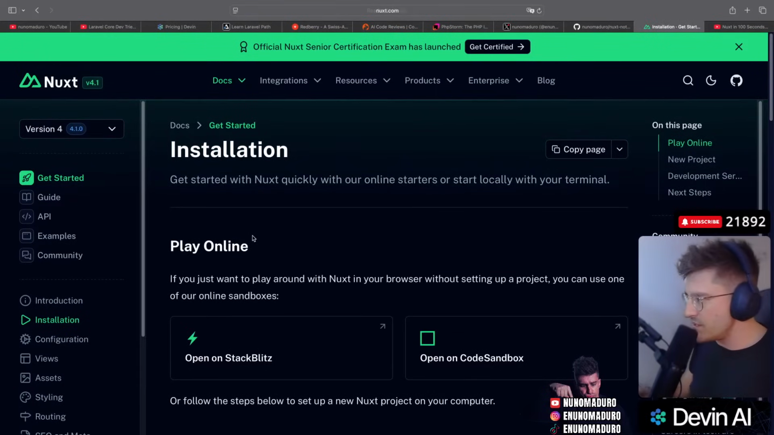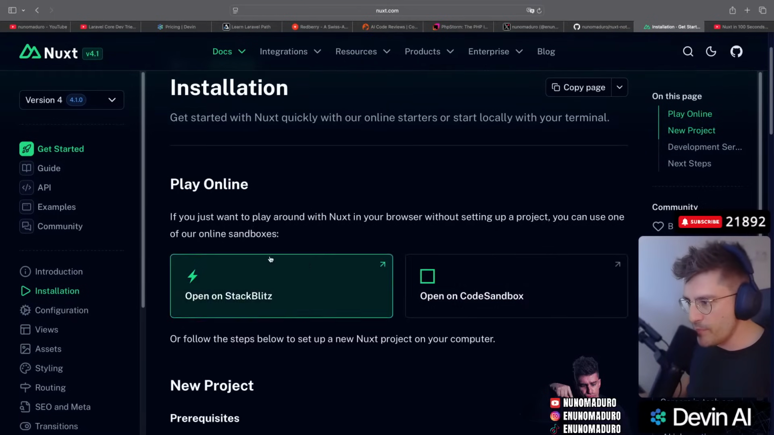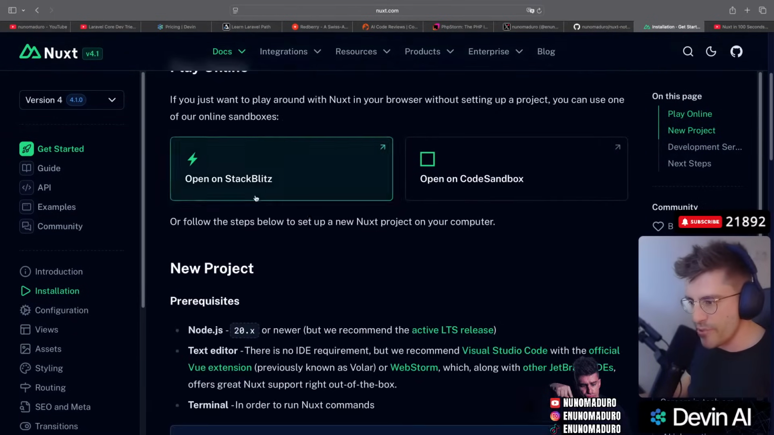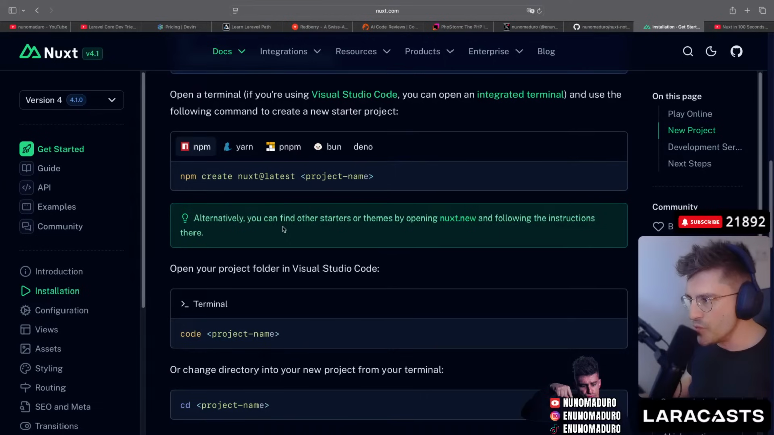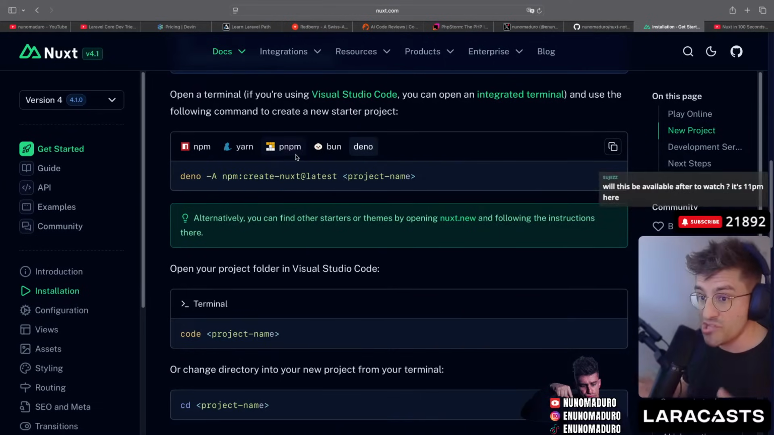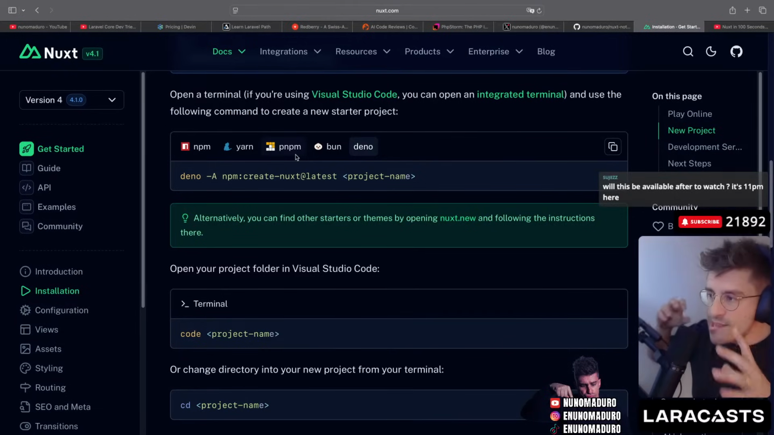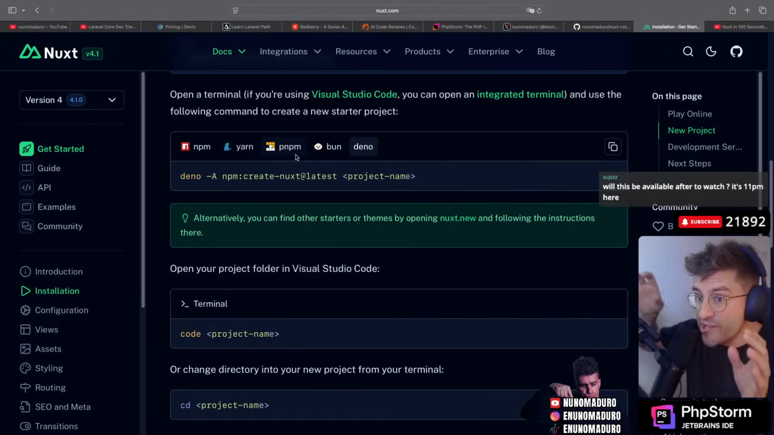So this is the documentation. We can play online, but I'm going to skip that part. I want to jump straight to the installation process. Ooh, all right. It works like Next, meaning that you have the command to install on the various package managers. And again, in the JavaScript world, they have a bunch of package managers, okay?